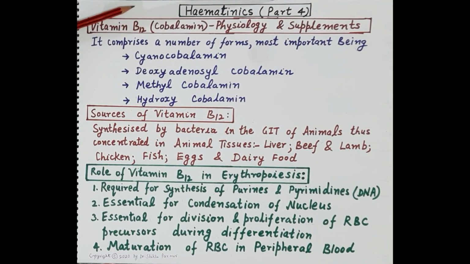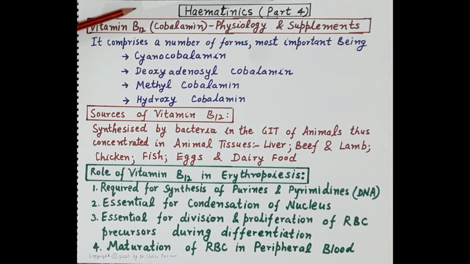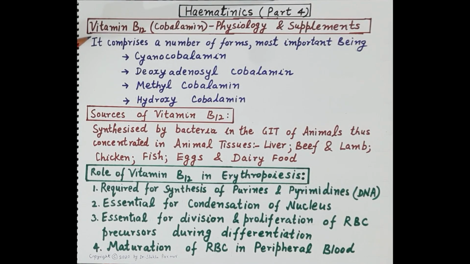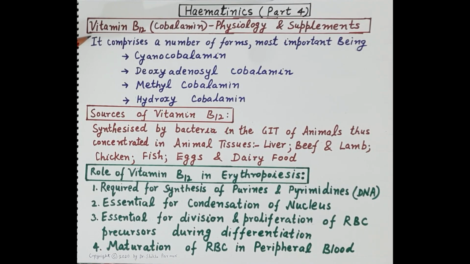This is the fourth video, that is hematinics part 4 in the series of videos on the topic hematinics. Now, as we all know, hematinics are the substances required in the formation of RBC. Vitamin B12 is essential for the synthesis of red blood cells in the bone marrow. Today, first we are going to discuss physiology of vitamin B12. Under physiology of vitamin B12, we will cover absorption, transport and physiological functions of vitamin B12. Secondly, we will cover oral and parenteral preparations of vitamin B12.